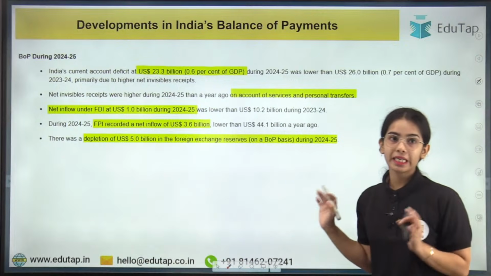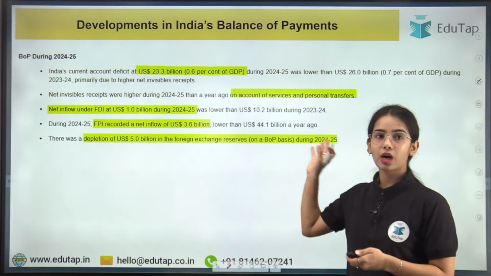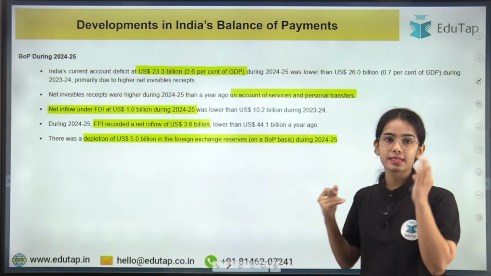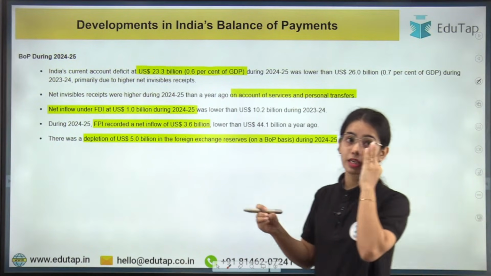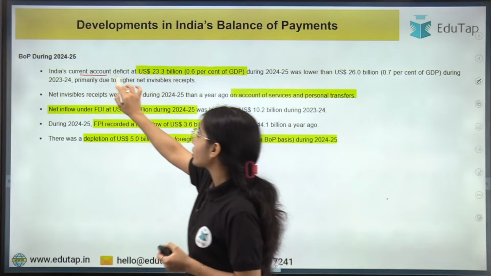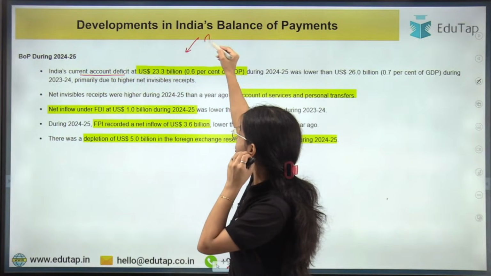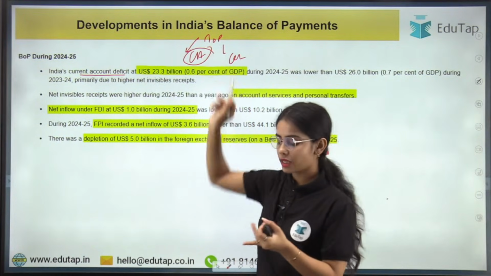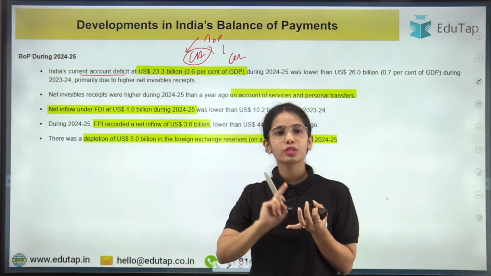Now coming to development in India's balance of payment. So till now we have discussed it from the foreign exchange reserves perspective. Now let's discuss some important points in India's balance of payment. So India's current account deficit. I have told you that balance of payment has current account and capital account. So in the current account there is trade in services, trade in goods and transfer payment.